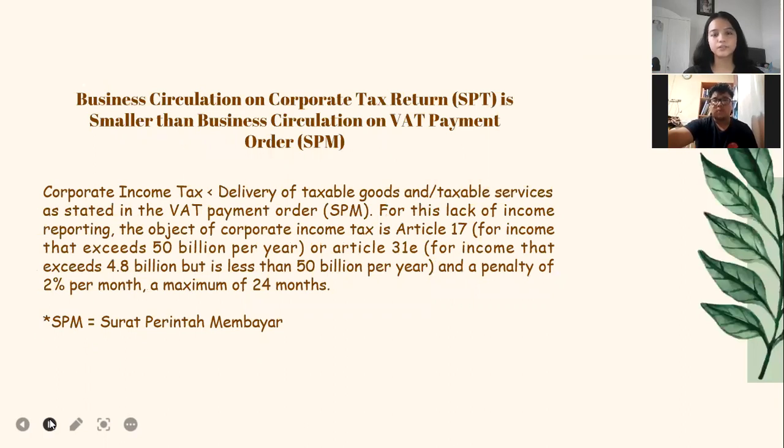Business circulation on the corporate tax return or SPT is smaller than business circulation on the value added tax payment order or SPM. Corporate income tax is smaller than delivery of the taxable goods and the taxable service as stated in the value added tax payment order or SPM. For this lack of income reporting, the object of the corporate income tax is Article 17 for the income that exceeds 50 billion per year or Article 31E for income that exceeds 4.8 billion but is less than 50 billion per year, and the penalty of 2% per month, a maximum of 24 months.